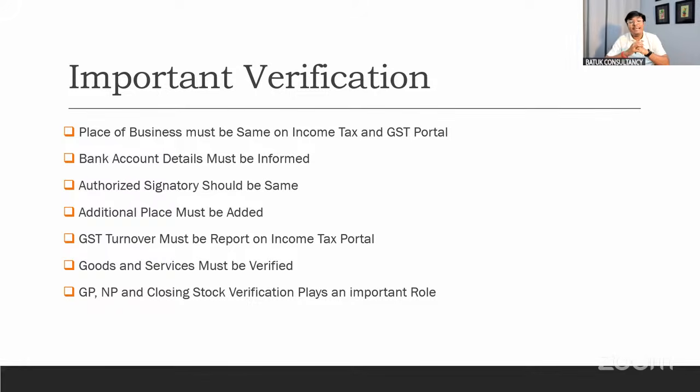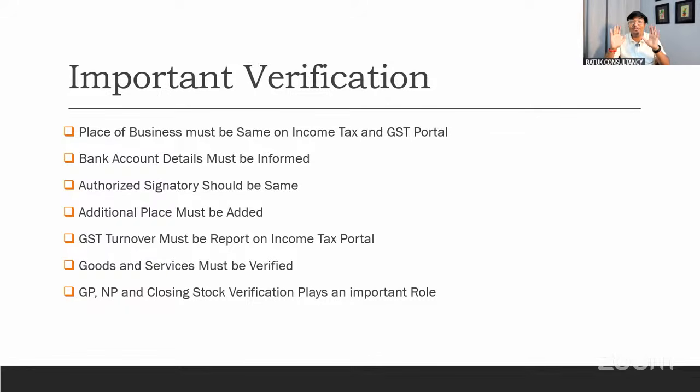Next, additional place must be added. We have to check that the additional place is there on GST and common portal. The same must be reflected on the income tax portal as well. GST turnover, as we are filing the business return, business ITR. So we have to keep in our mind that the GST turnover we have to mention with the GST number, and the turnover which we are going to reflect should be same with the GST and common portal data. There should not be any difference.